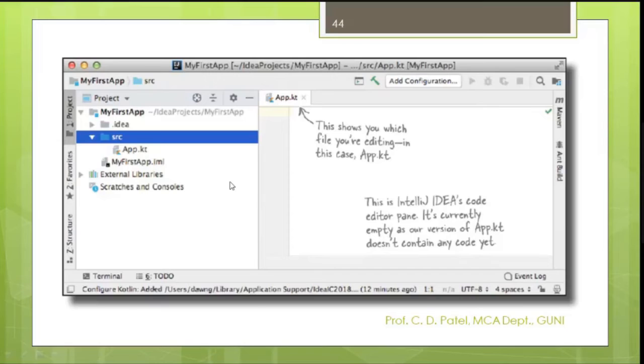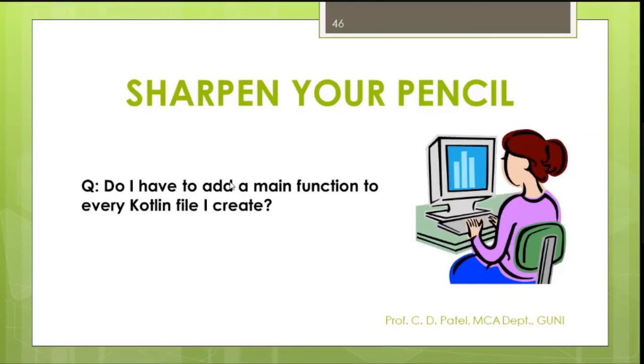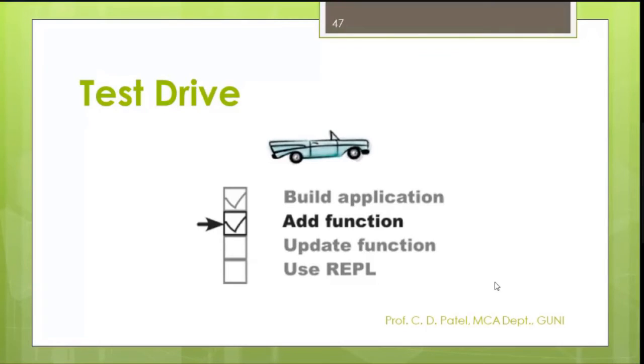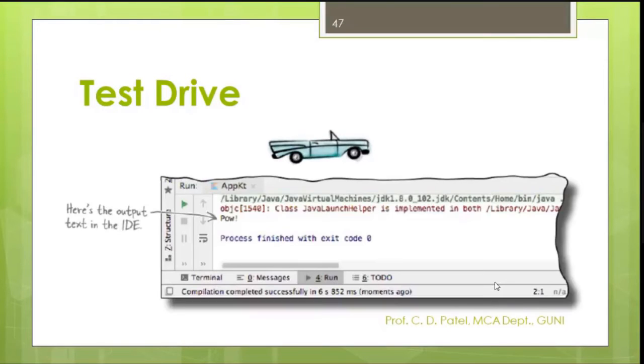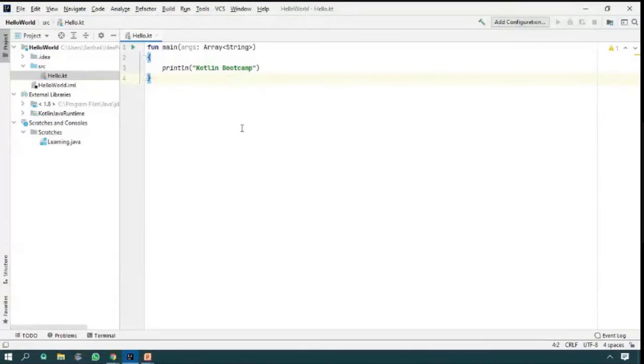So how can we run it? This is your Kotlin screen where we have already written our code. We also wrote a println function. And now my question is, please give me the answer. Do I have to add a main function in every Kotlin file that I create? So we have already added the function, and let us run it. How can we run it? Let me show you on this screen.